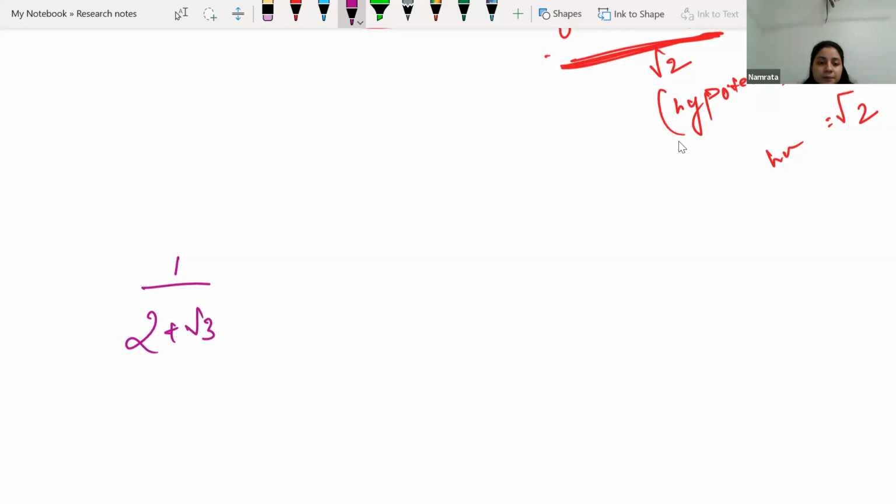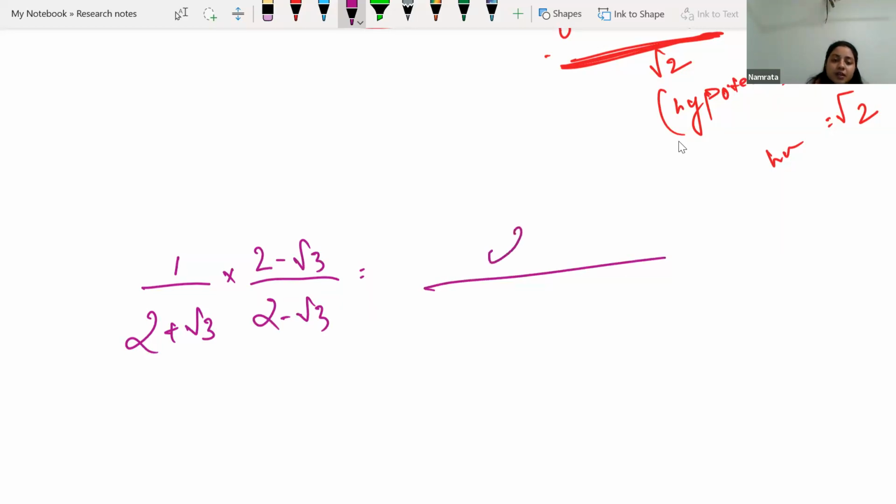Now we will multiply it with 2 minus root 3 divided by 2 minus root 3. Exactly. And then we will be able to rationalize it. We are having 2 minus root 3 in the numerator, and in the denominator we are having 2 square minus root 3 square. So basically we want to remove the root sign from the denominator. For that we are doing this arrangement.